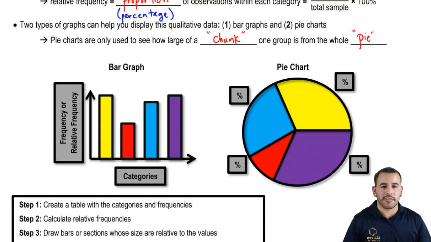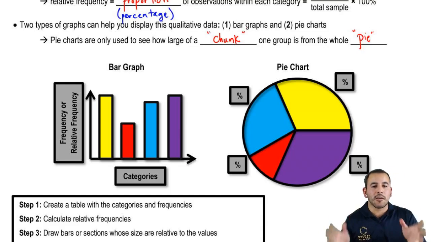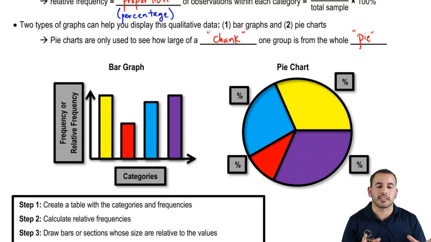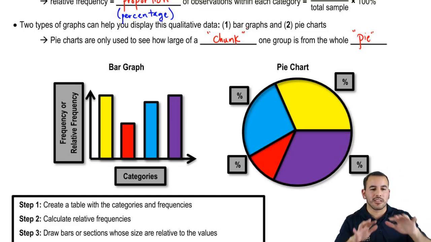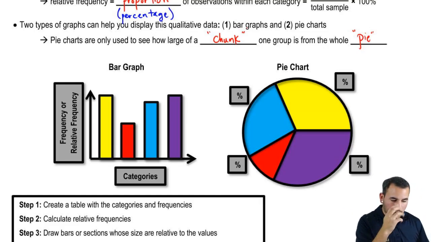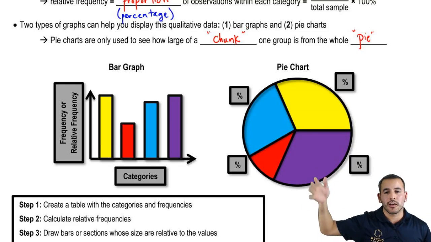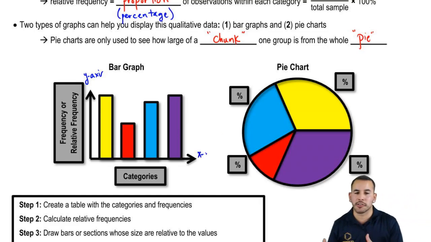Essentially, the bar graph gives you a general view of everything, versus the pie chart tells you how much each group is taking out of the entire sample size, right? So for example, going back to the 300 females graduating, 200 males graduating, what percentage of females is taking up the whole 500 people who did graduate? So here's a bar graph, and right next to it is a pie chart, and here we see that we have the frequency or relative frequency on the y-axis, right? So this is the y-axis here, and the x-axis. Now the x-axis is always going to have the categories or groups that we're focusing on.